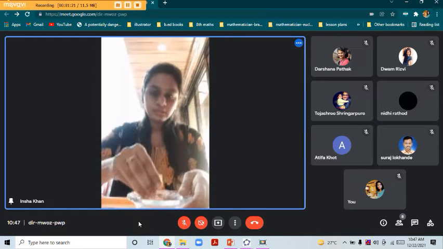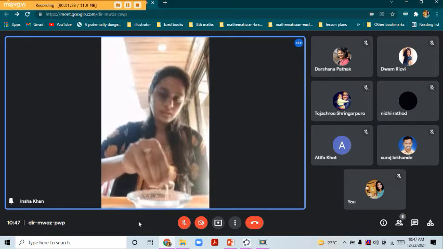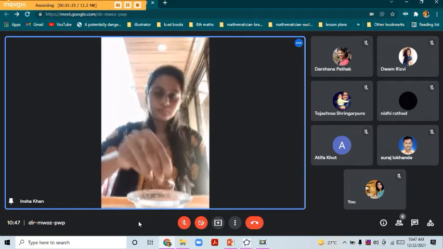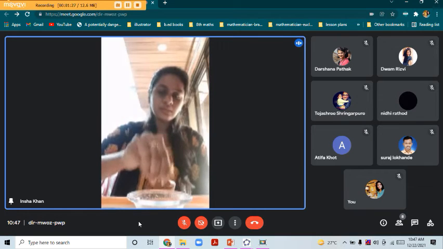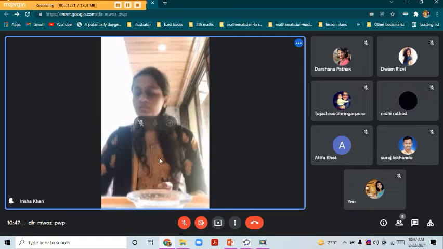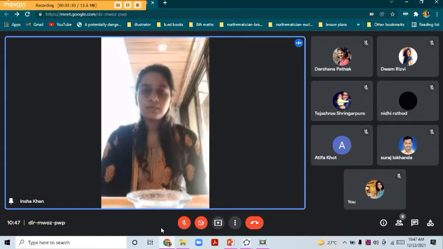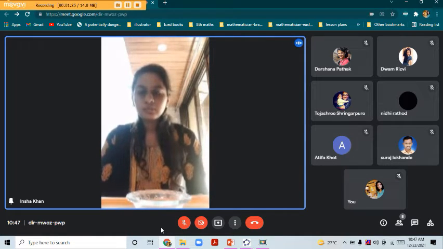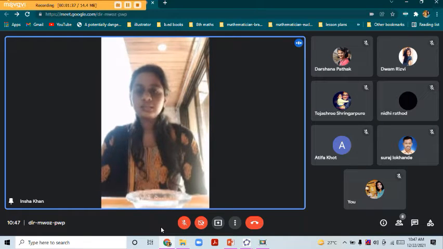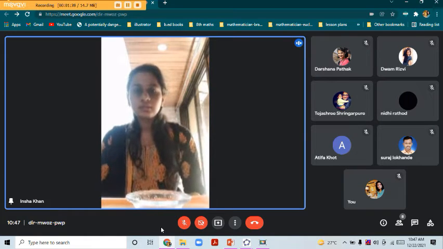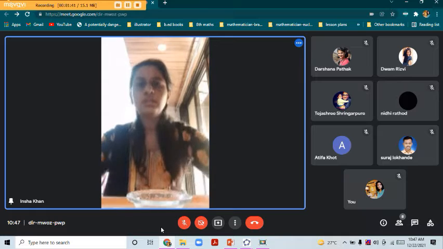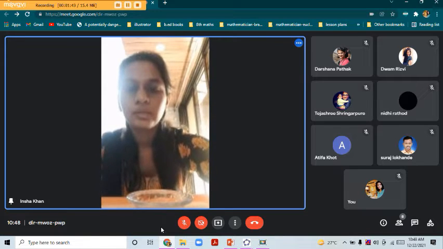So this will form a lemon water mixture. Okay, we'll squeeze it. So this has now formed a mixture. To this, we will add baking powder. As I add the baking powder, I'll just rotate the camera so that you can get a clear view of what will happen. So wait a minute.